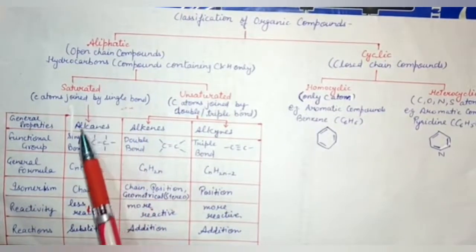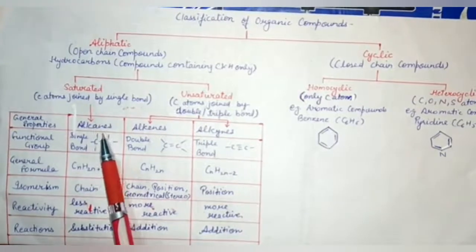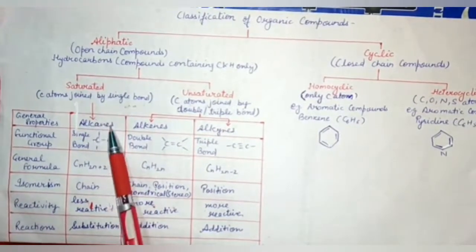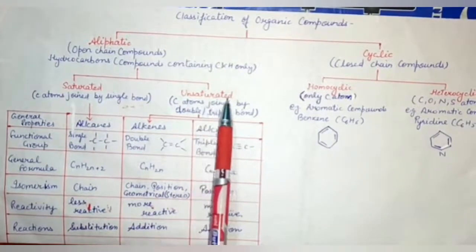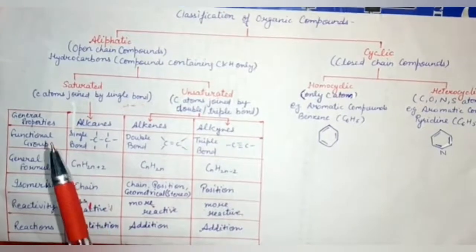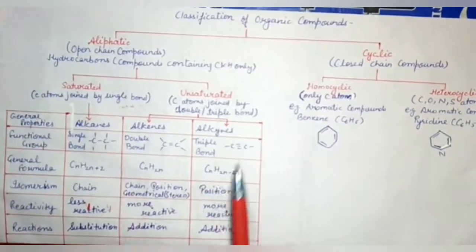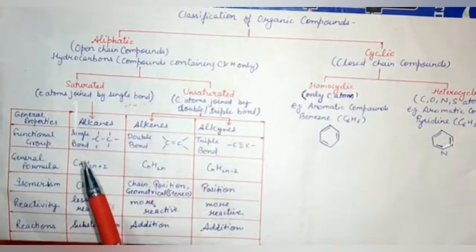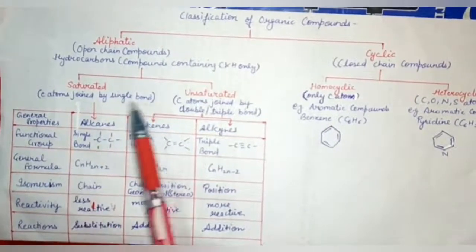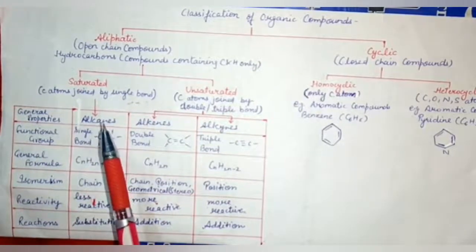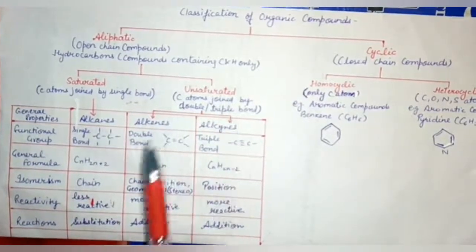Name of saturated compound is alkanes. The homologous series of saturated compound is alkanes, and for unsaturated compounds it is alkenes and alkynes. In this flow chart, we will study some general properties of alkanes, alkenes, and alkynes.